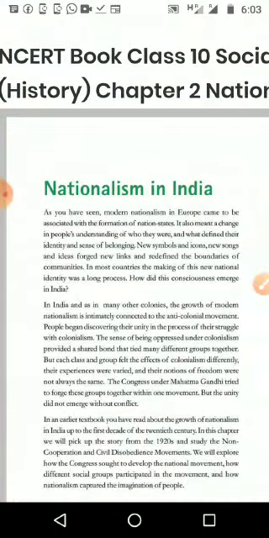We'll discuss some points as an introduction to the lesson. We were a colony of the British people, and not only the British, but the French, Portuguese and people from different countries came here. They started their East India Company here, and India was under European control for nearly 200 years.